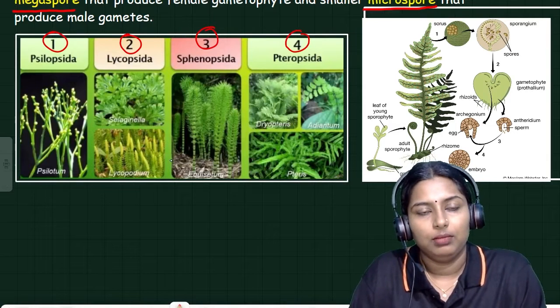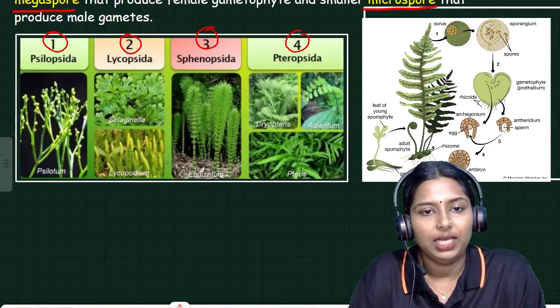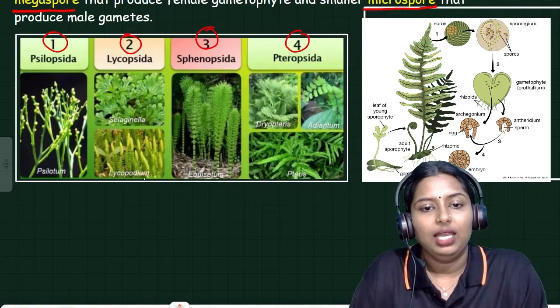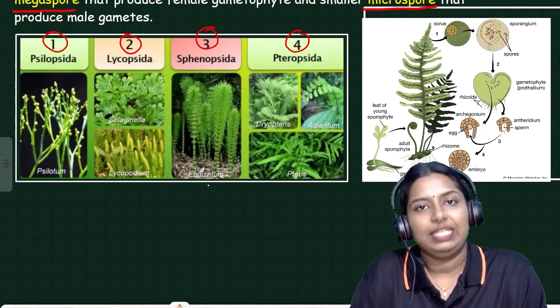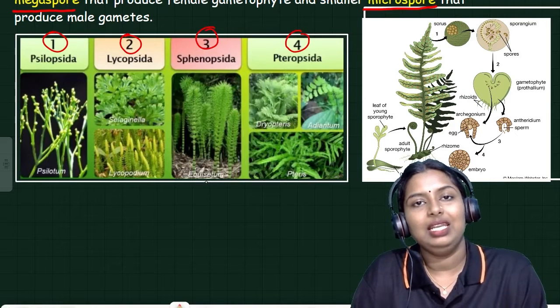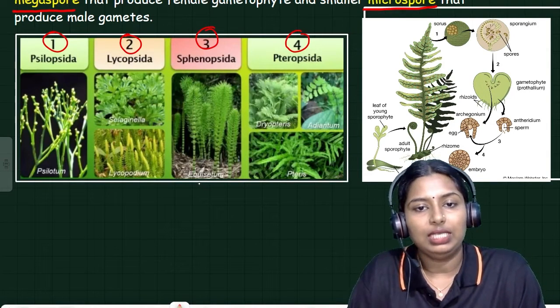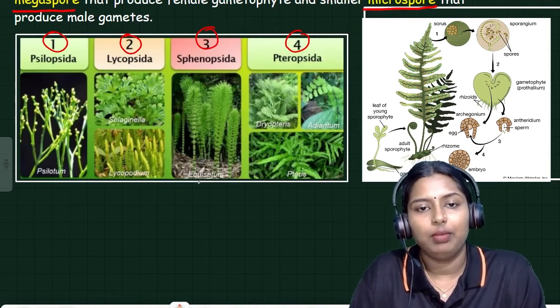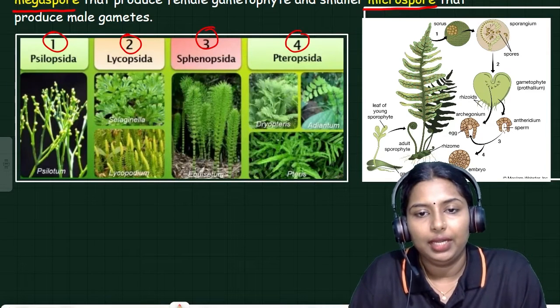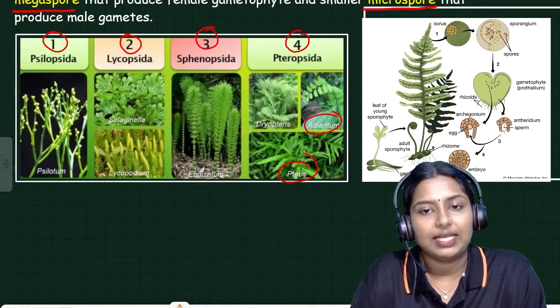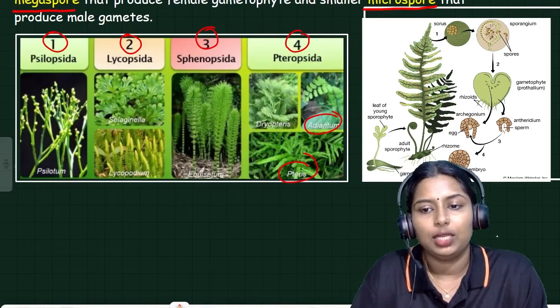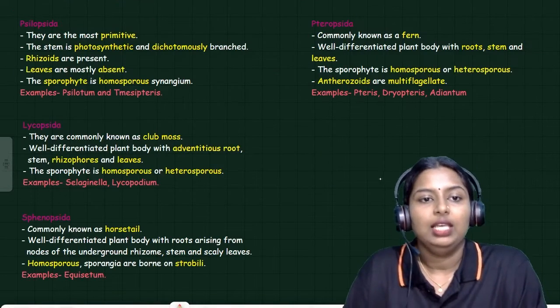Psilotum is the major example for Psilopsida. Selaginella and Lycopodium are the examples for Lycopsida. And Equisetum, an indicator of gold, is an example of Sphenopsida. And Adiantum, Pteris, Dryopteris are the examples for Pteropsida. We will discuss them.